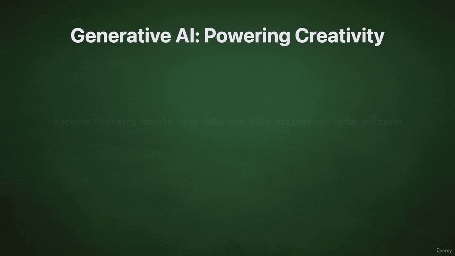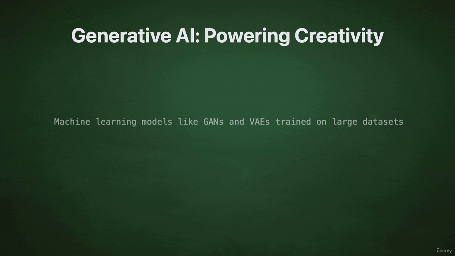At the core of generative AI are machine learning models, such as generative adversarial networks, GANs, and variational autoencoders, VAEs, that are trained on large datasets to learn the underlying patterns and distributions of the data. These models can then be used to generate new, realistic-looking content that is similar to the training data, but not identical to it. One of the most well-known applications of generative AI is in the field of image generation.